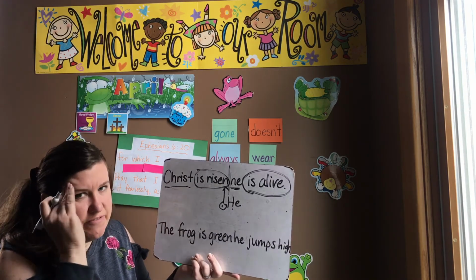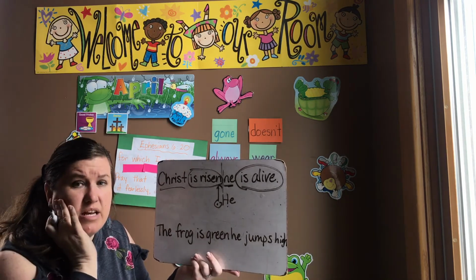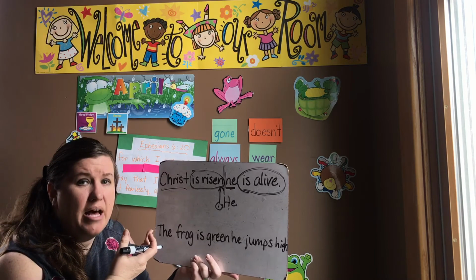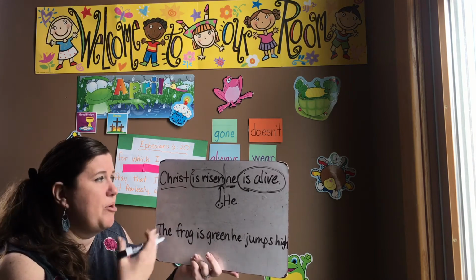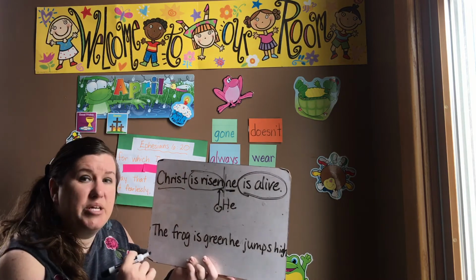So first you kind of have to find what the sentences are that have been smushed together in this run-on sentence, and then split them up into subject part and predicate part. Make sure they both have it. And then you're going to punctuate it correctly and put a capital.